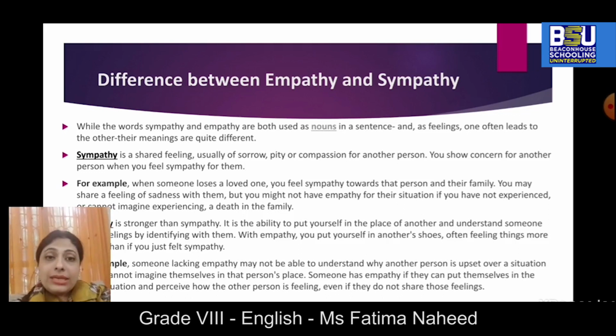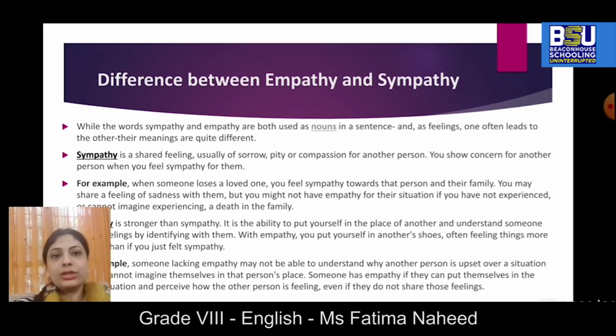However, empathy is basically to put yourself in the other person's boots and feel their pain. Now, a simple example of that could be that when you go to a playground and you see any child falling off a slide or a swing, you feel their pain, because in your life you might have felt the same kind of pain.